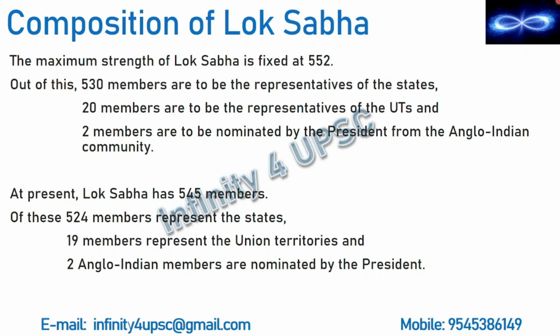530 can come from states, 20 from union territories, and 2 members, they are nominated from the Anglo-Indian community. So these are the maximum limits in each case: states, union territories and nomination. At present, Lok Sabha has got 545 members, that is 7 seats are not filled. And out of this 545, 524 is coming from the state, 19 from union territories and 2 are nominated by the president. So here we have not filled 6 seats, here 1 seat. So 7 seats are not filled.